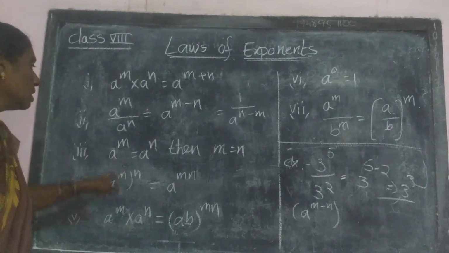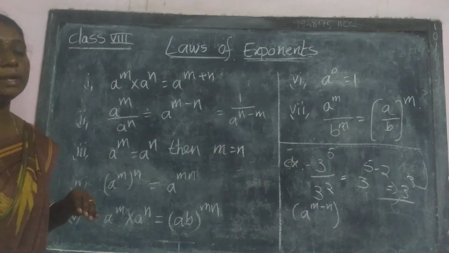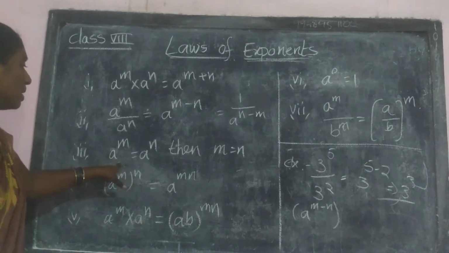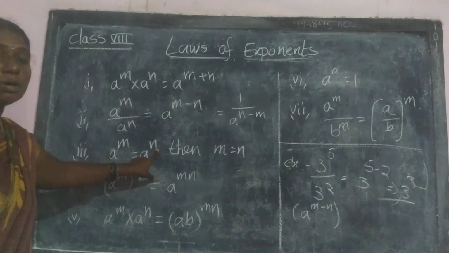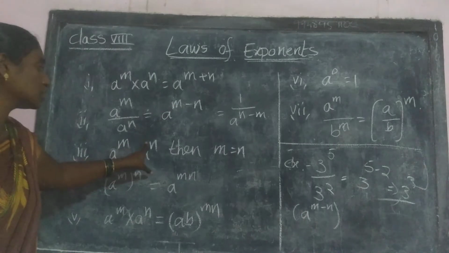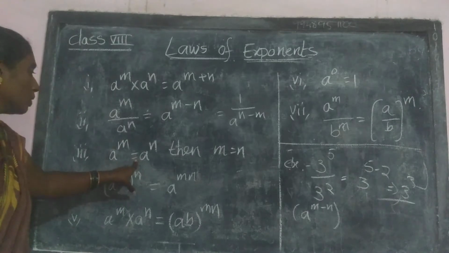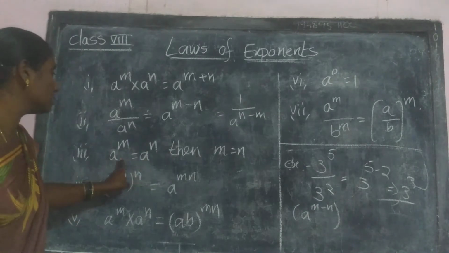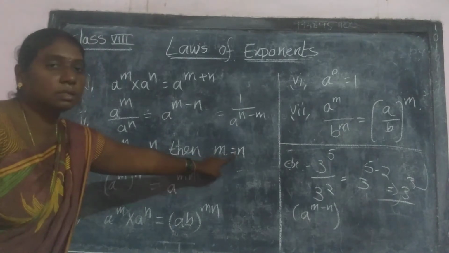Next, coming to the third one: a power m is equal to a power n. When a power m is equal to a power n, then m is equal to n. That is, when the bases are same and the two are equal, the exponents are also equal. See here, a power m is equal to a power n, then m is equal to n. That is the third one.